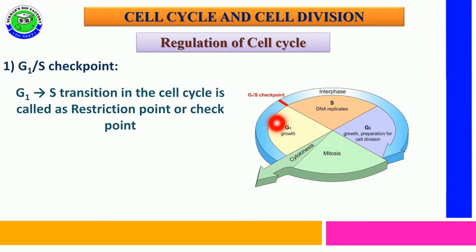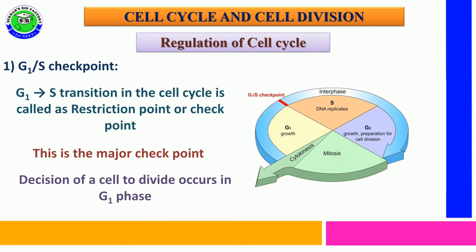It helps the cell to transit from G1 phase to S phase and is also called the restriction point. It is considered the major checkpoint because the cell takes the decision to divide in G1 itself.